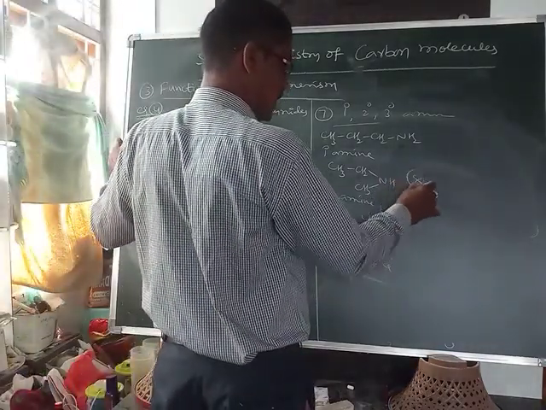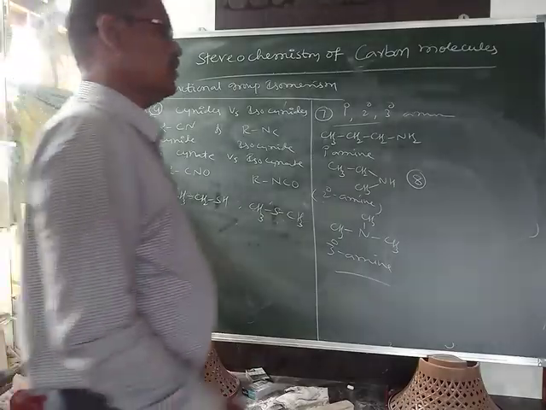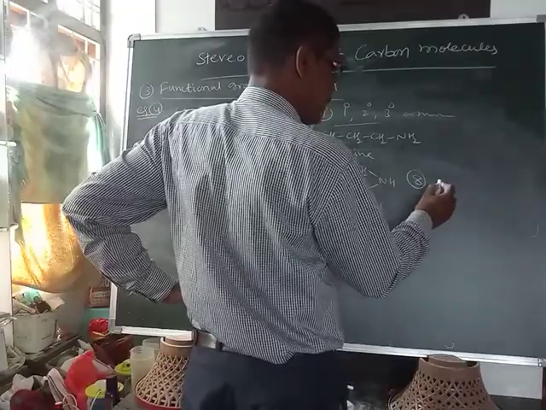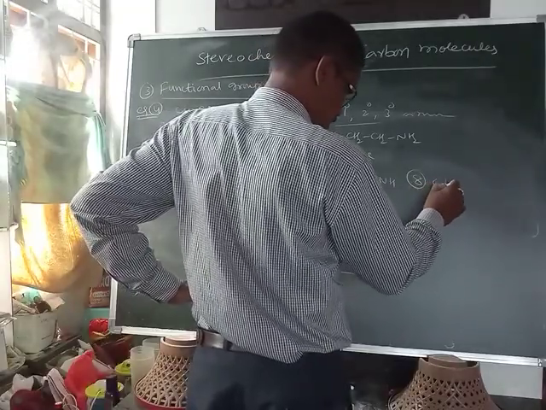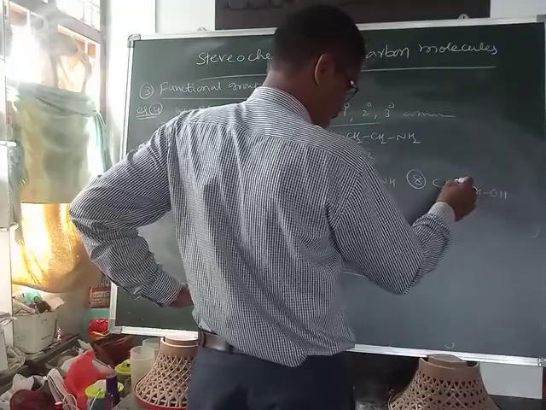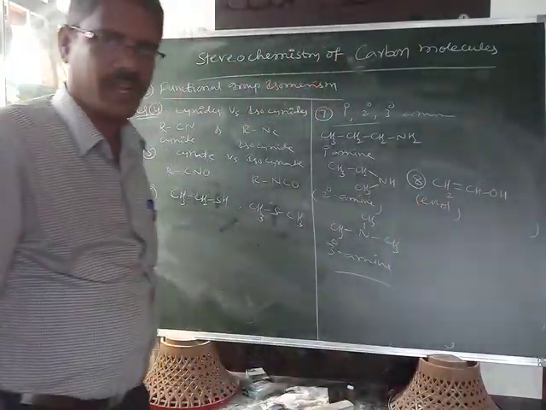Now, the eighth example for functional group isomerism: CH2=CHOH, here an enol.